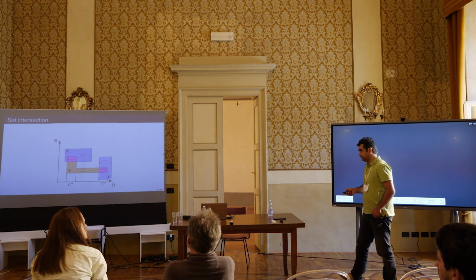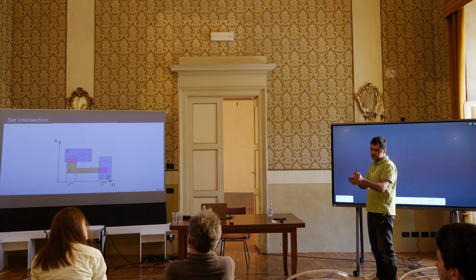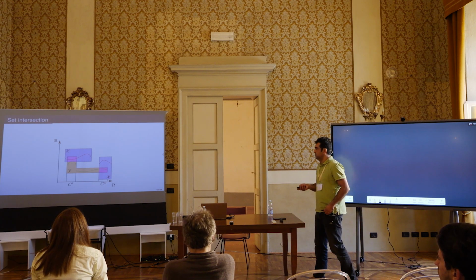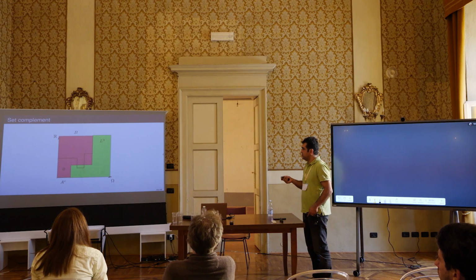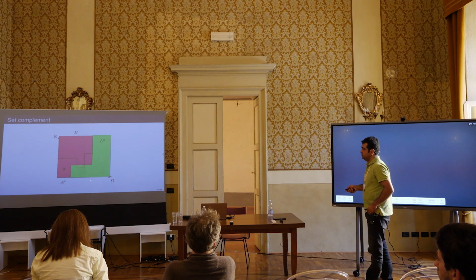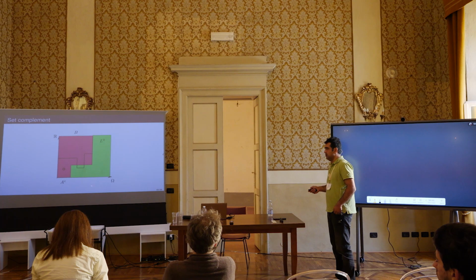So the intersection, for example, lives on some measurable set which is much smaller than the measurable set on which the other two sets live. How about the complement? What can happen in the case of the complement is that we can have sets which are locally empty in that sheaf, and sets which are locally everything.